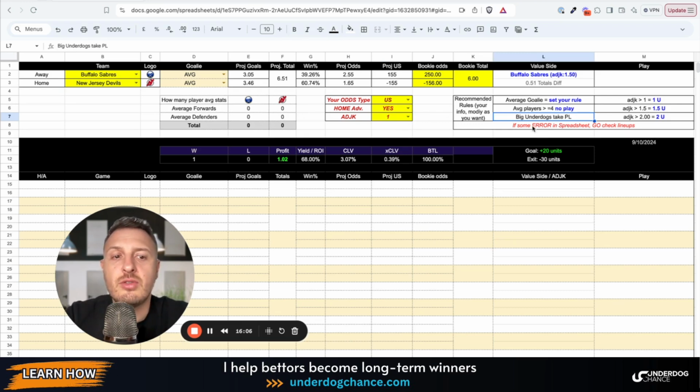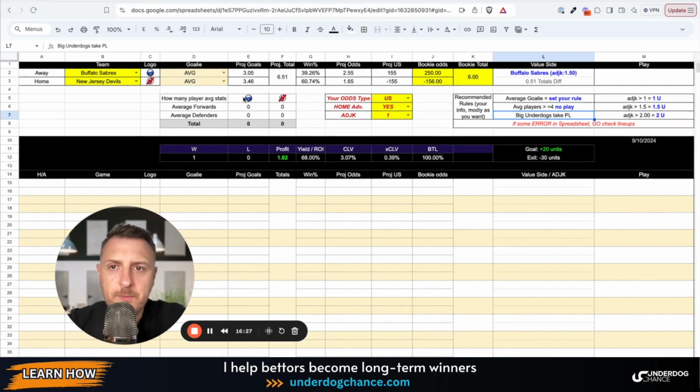My idea is also to play puck line with big underdogs and adjusted Kelly. When there is one, this is 1 unit. Adjusted Kelly 1.5 would be 1.5 unit, and everything above 2 is 2 units. Okay, those are just ideas that you can also add to your betting model.